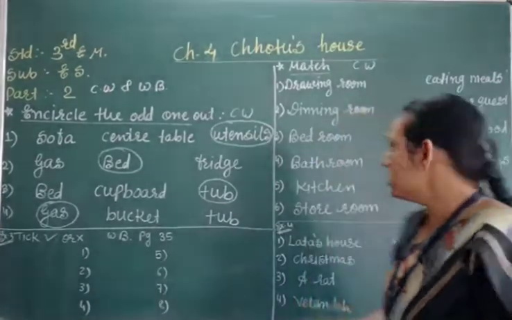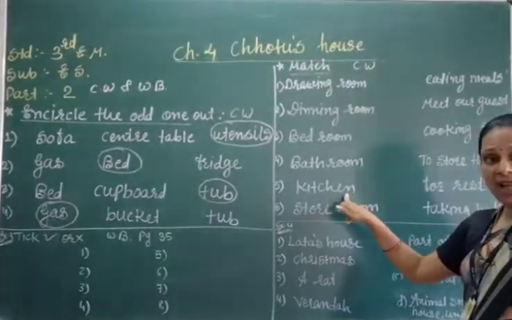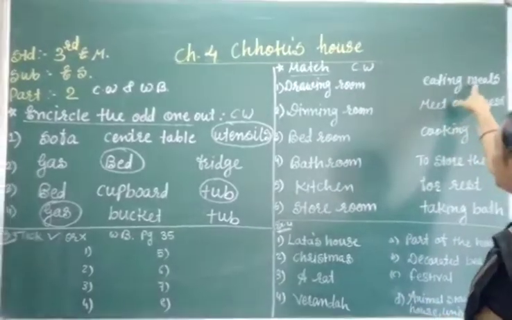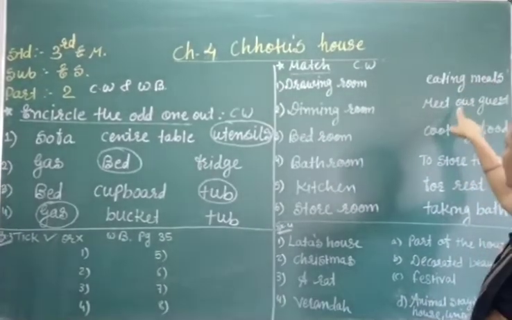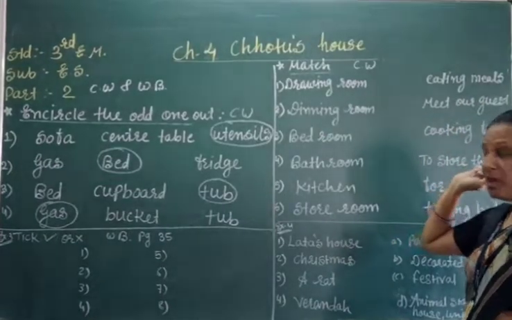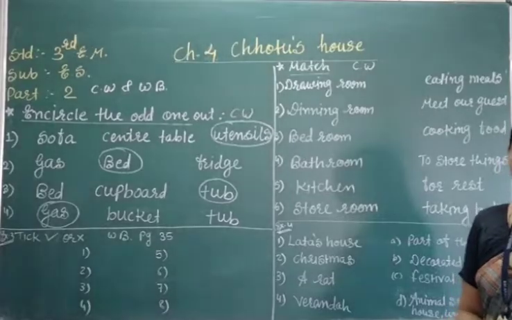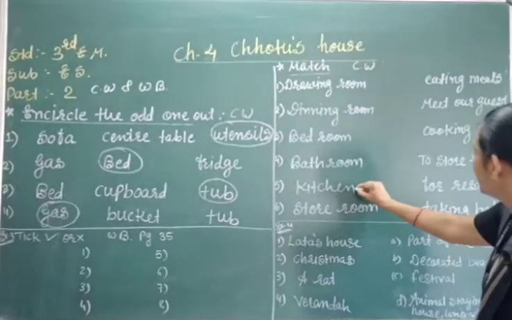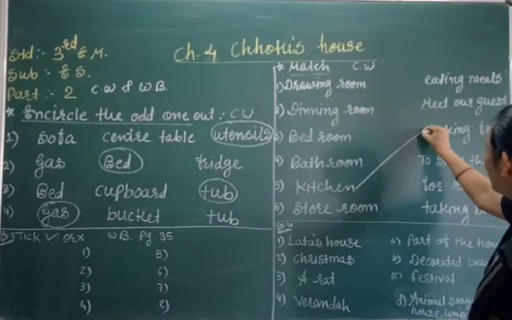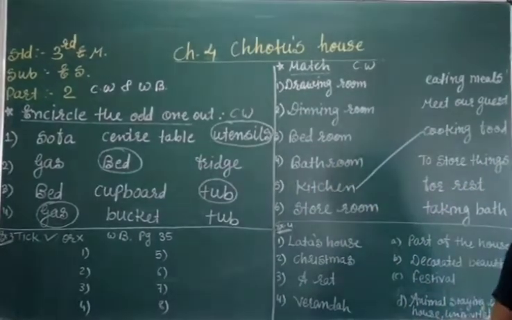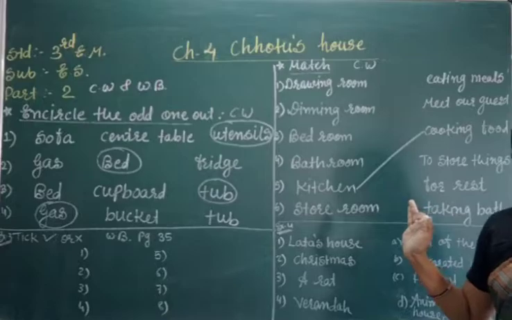Okay, suppose kitchen, right? Kitchen, what you do in the kitchen? Eating means खाना खाते हो, meet our guest, guest को मिलते हो, cooking food, खाना बनाते हो. Yes, obviously kitchen is used for making the food, cooking food. So we have to do first the match with the cooking food. Okay, first tension is over.